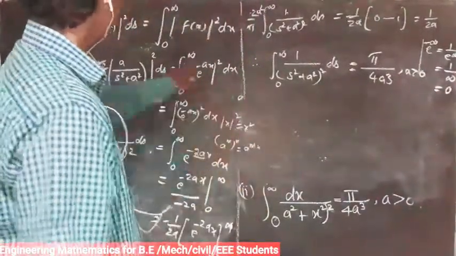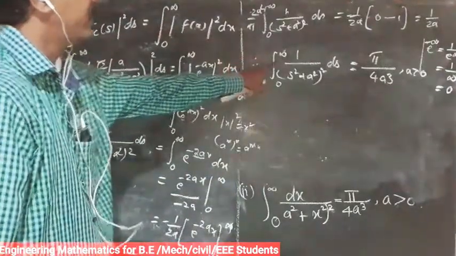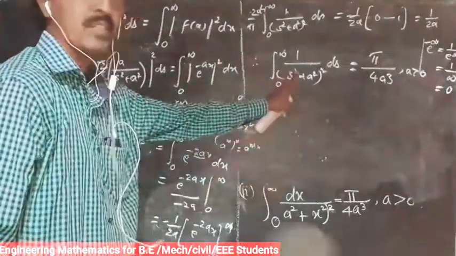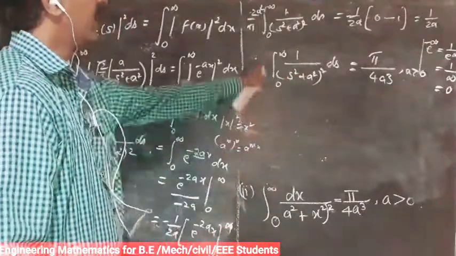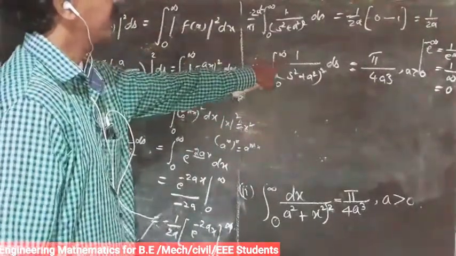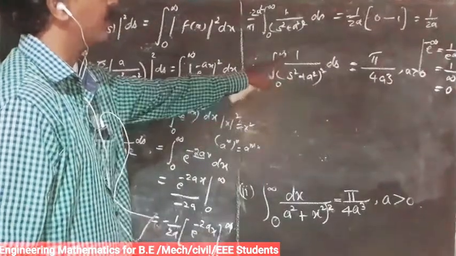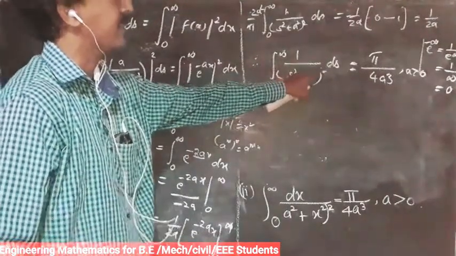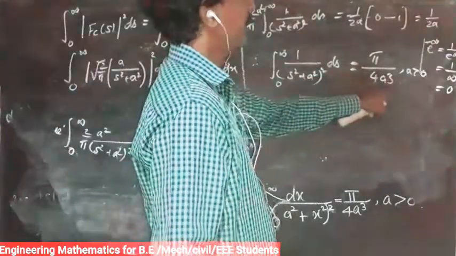In the problem, first we applied the inversion formula and got the term 1 by a square plus s square. Next you apply Parseval's identity, which gives the term in squared form. So integral of 0 to infinity of 1 by a square plus s square the whole square ds is equal to pi by 4a cube.